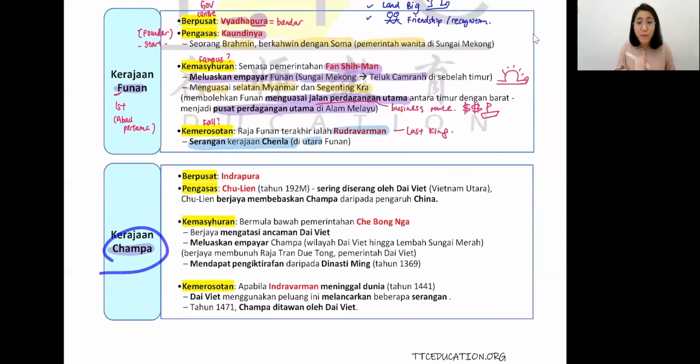So let's look at the second kingdom here, your Champa government. Help me to write down. Champa government is the second kingdom. Again, where is the government center? So you can see it's the center, it's a location. That's why it's called Pura. Now I give you a very good example. If you still don't get it, what is Pura?